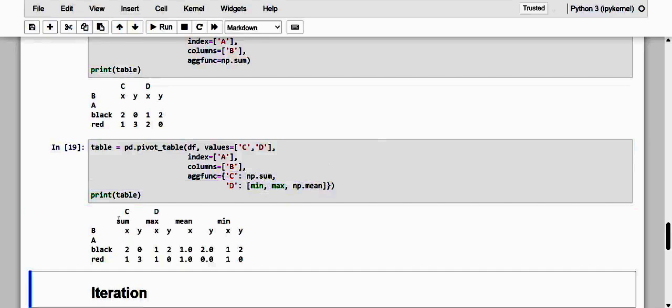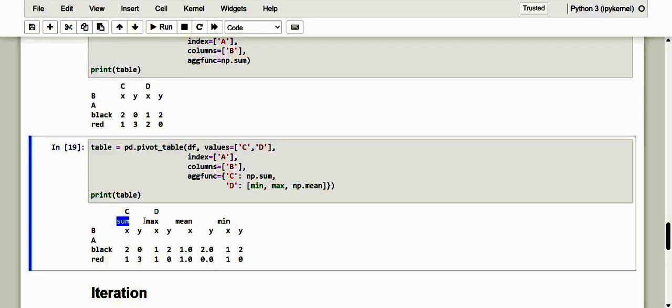We have summation, maximum, minimum, and mean values, where this is the index of A with the column values of B, and here we make the aggregations of this black and red functionality.